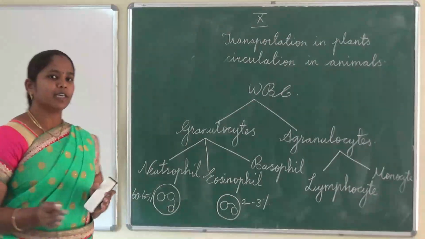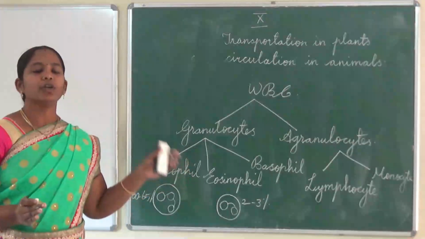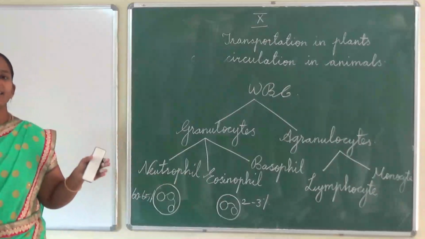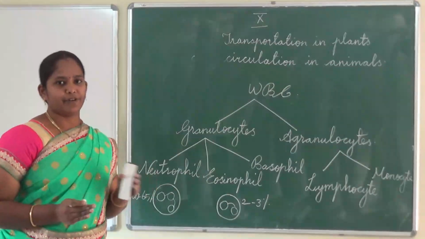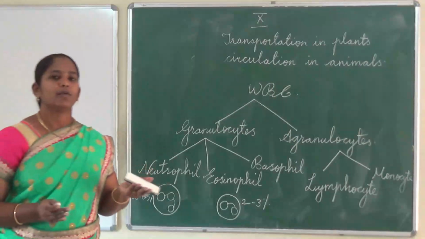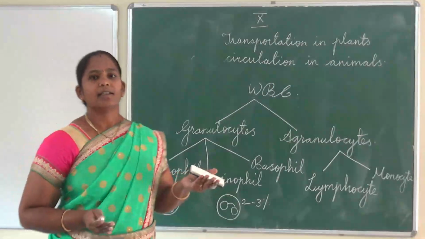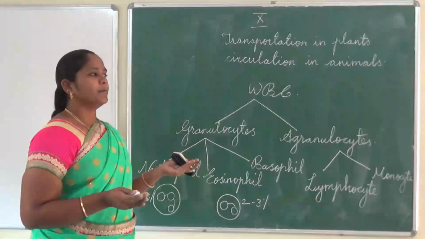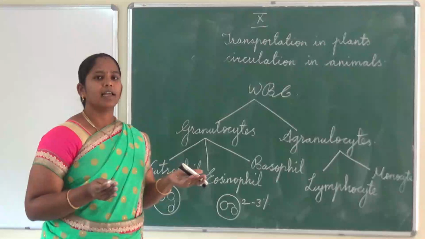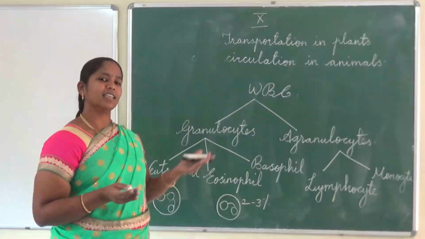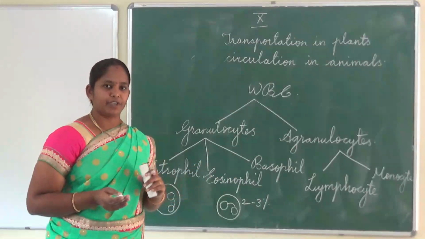These numbers are increased during allergy and parasitic infections. What are parasitic infections? Elephantiasis, teniasis. These are some of the parasitic infections.